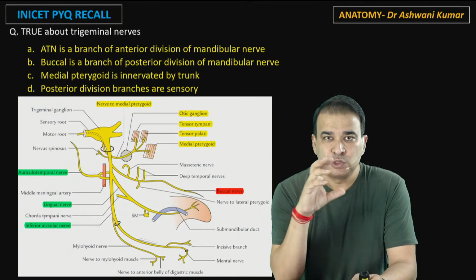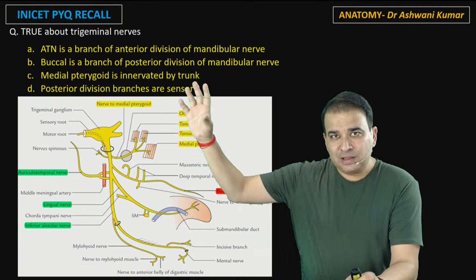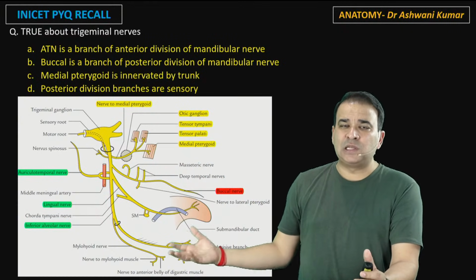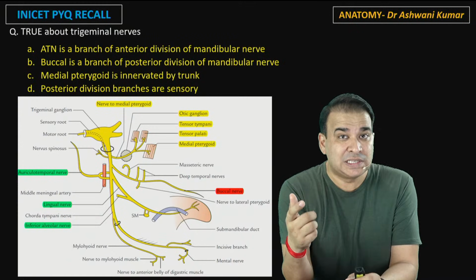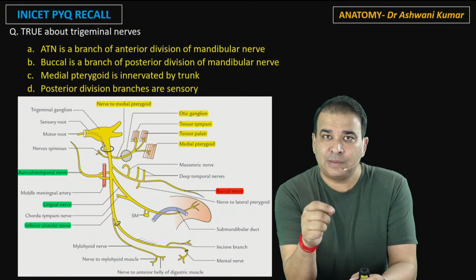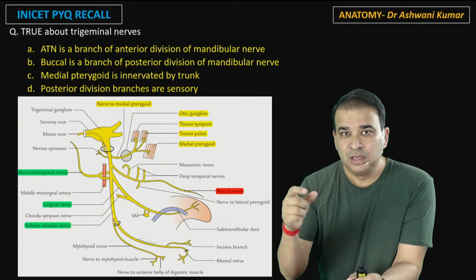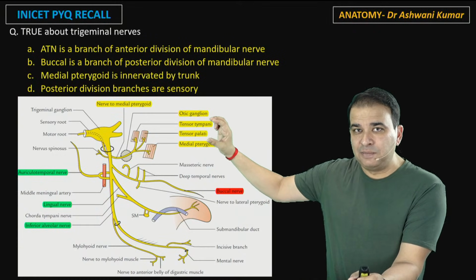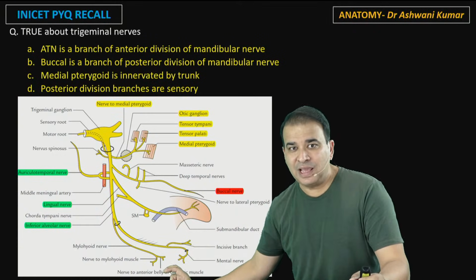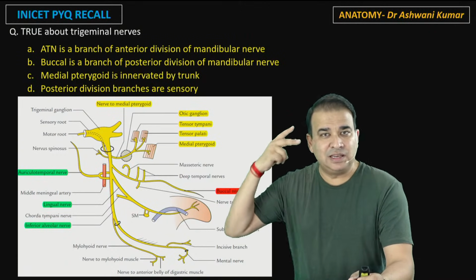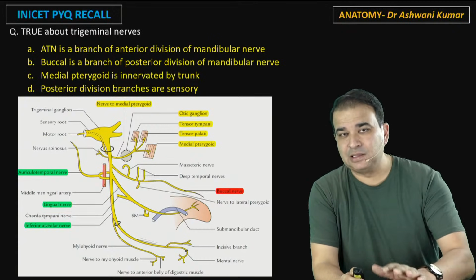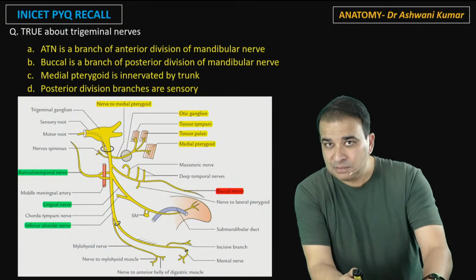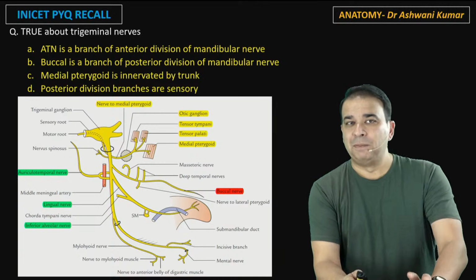So see, the crux is, when you look at the mandibular nerve, obviously it is for the muscles of mastication here. But the mandibular nerve supplies a couple of muscles which are not muscles of mastication, and this is where the examiner is more interested in asking questions from. Like tensor veli palatini and tensor tympani, mylohyoid and anterior belly of digastric. So remember, these are the muscles which are not muscles of mastication but are supplied by the mandibular nerve.